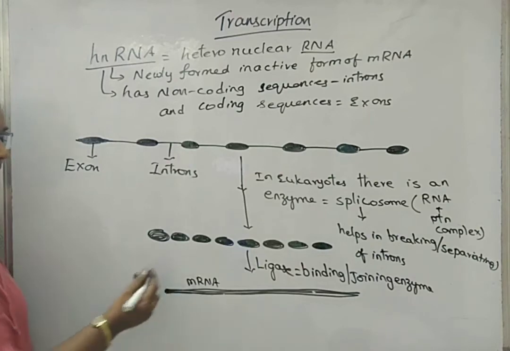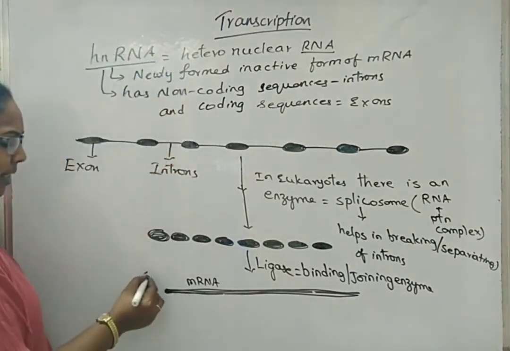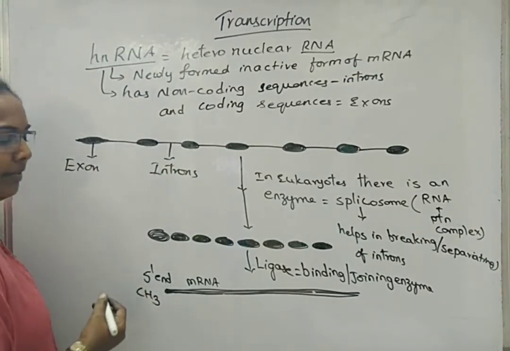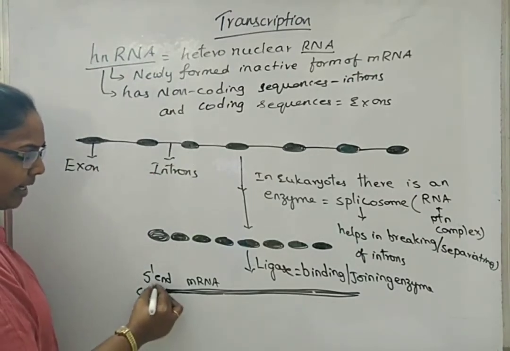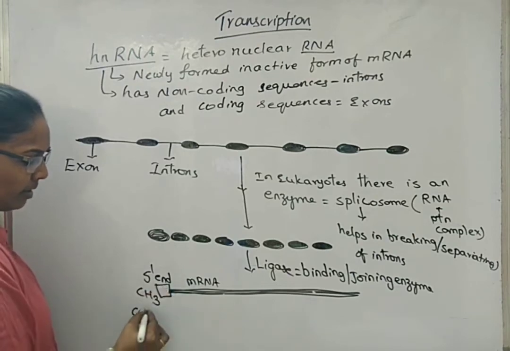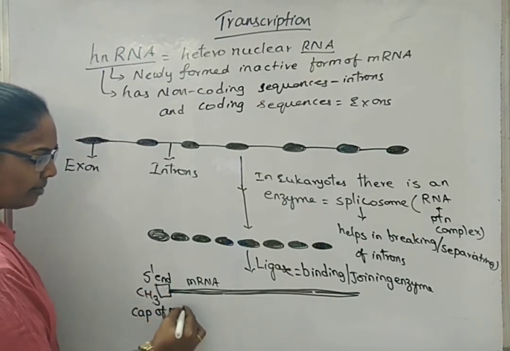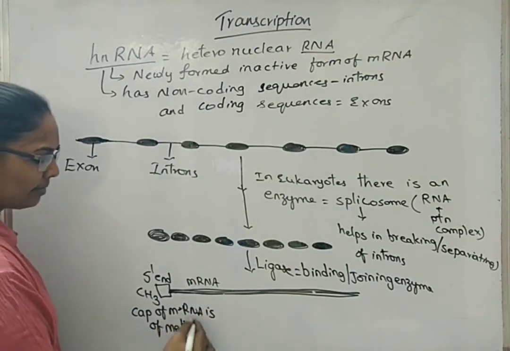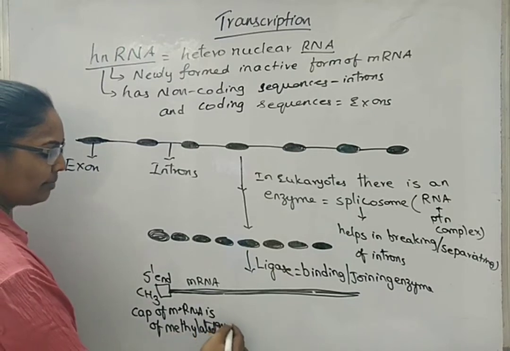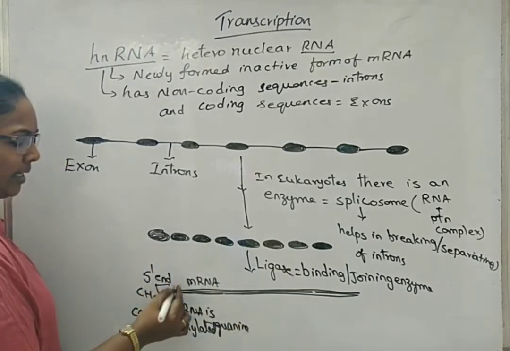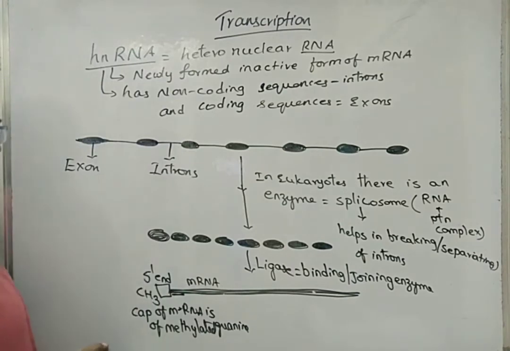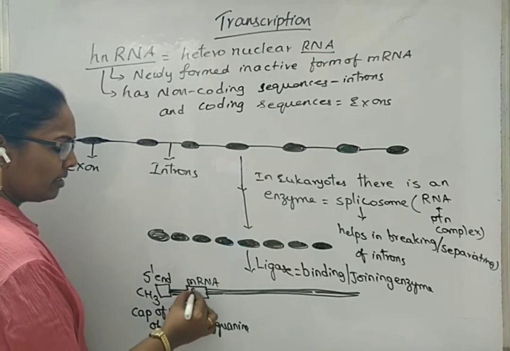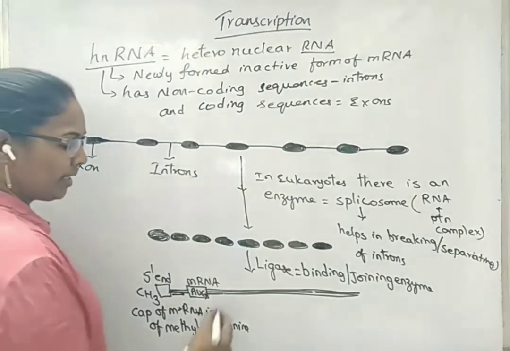On one end, that is the 5' end of mRNA, methyl groups are added. This end is called the cap. So the cap of mRNA is of methylated guanine. At one area, there are some non-coding sequences. Later, there will be the start codon. That is, the AUG sequence will be there on mRNA.